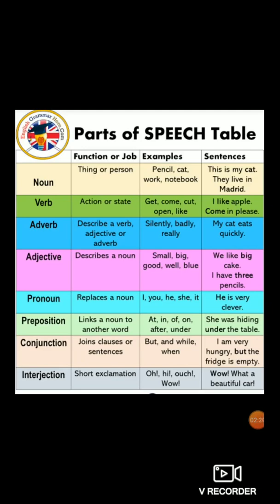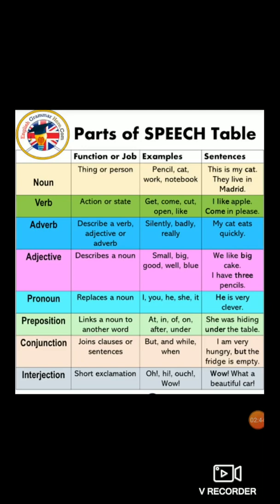It is a name of a thing. And which cake we like? Big cake. Big tells more about noun. I have 3 pencils. So pencil is a noun because it is a name of something. Whereas 3 is an adjective because how many pencils do I have? 3 pencils. 3 is an adjective.